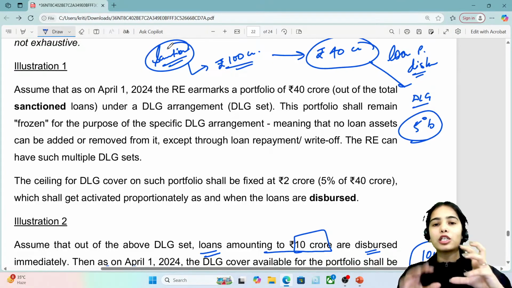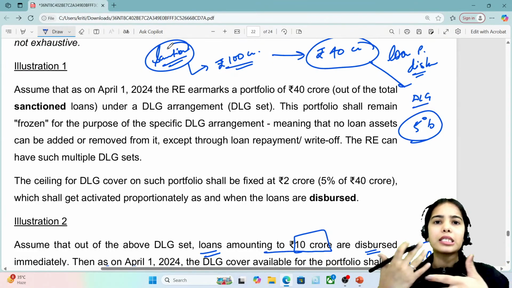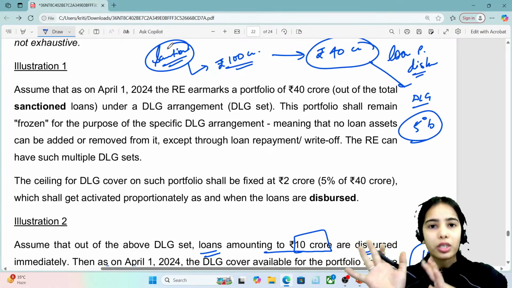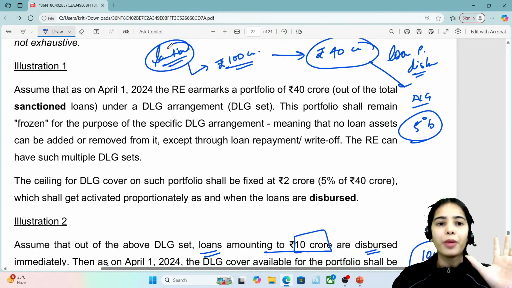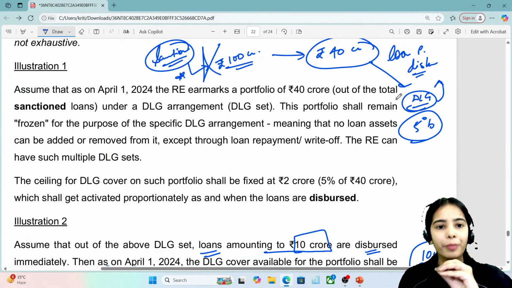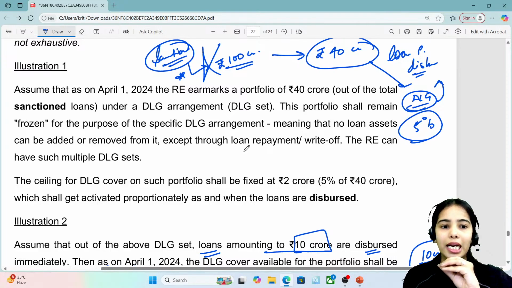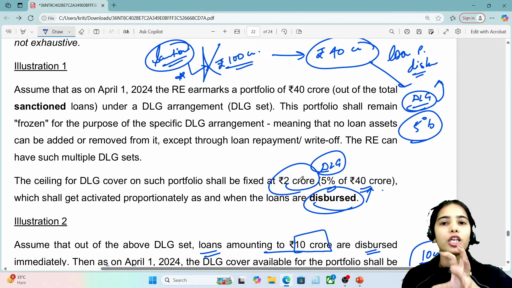A sanction loan is the loan which has been approved by the authority, but the loan is not yet disbursed. It is only approved. The paperwork has happened. Okay, so this is a sanction loan. But here we are not talking about the DLG on the sanction loan. We are talking about the default loss guarantee on the disbursed loan. That's why it is mentioned that the disbursed loan is 40 crore. So on that, let's say 5% is the default loss guarantee. That means 2 crore is the default loss guarantee.